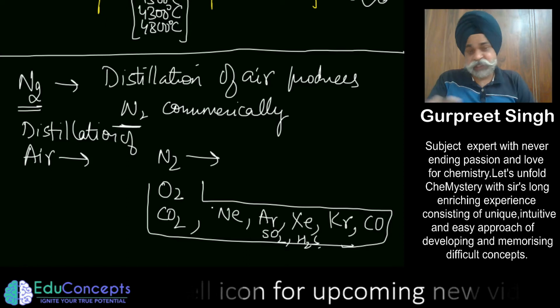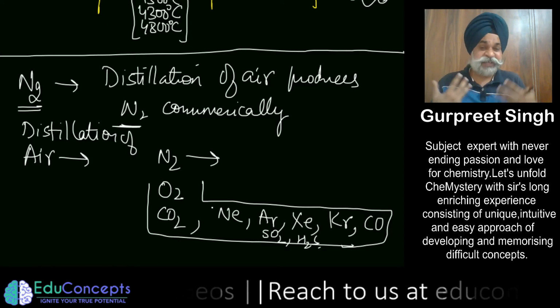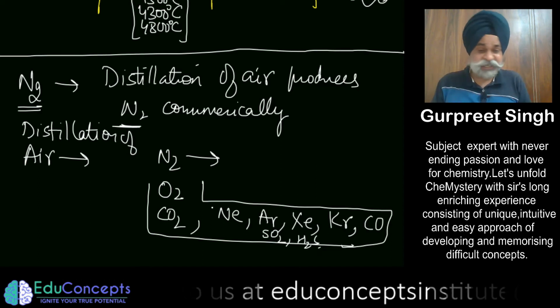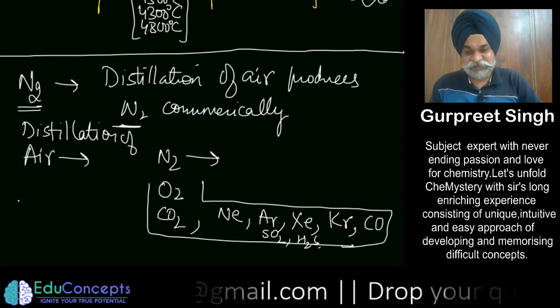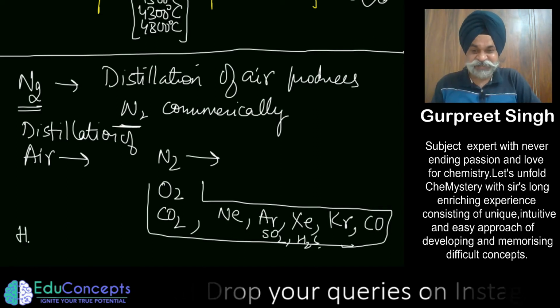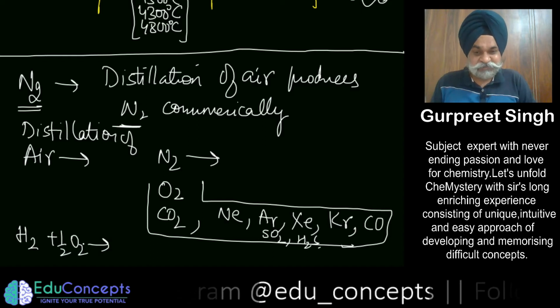So most of the air contains gases that are not very reactive. If the gases in air were very reactive, say hydrogen and oxygen, you would just combine them.